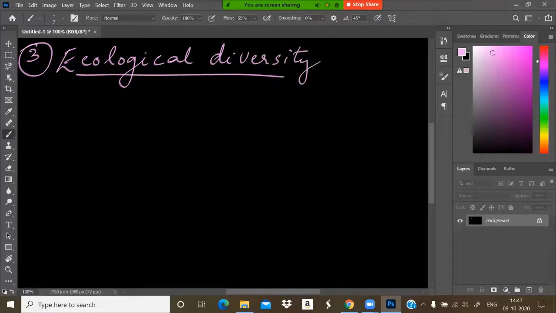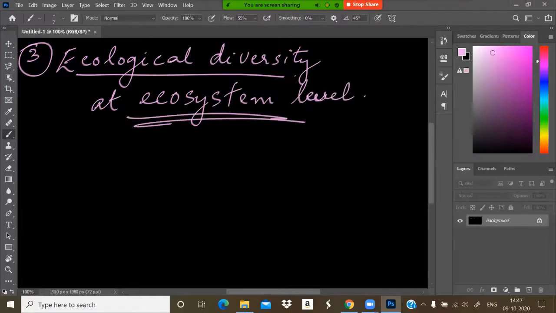What do you mean by ecological diversity? It is diversity at the ecosystem level, where the organisms are living, in which place they are living. That means at the ecosystem level, a desert ecosystem is there, a rainforest ecosystem is there, mangroves are there.